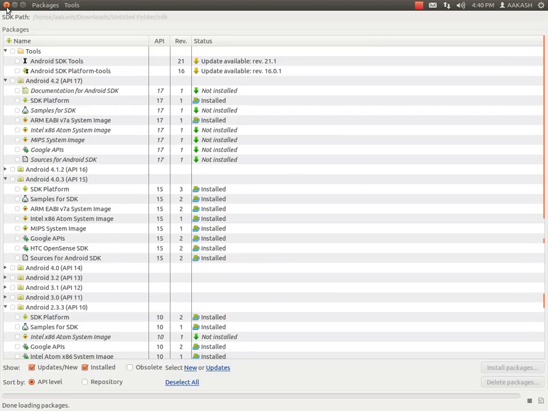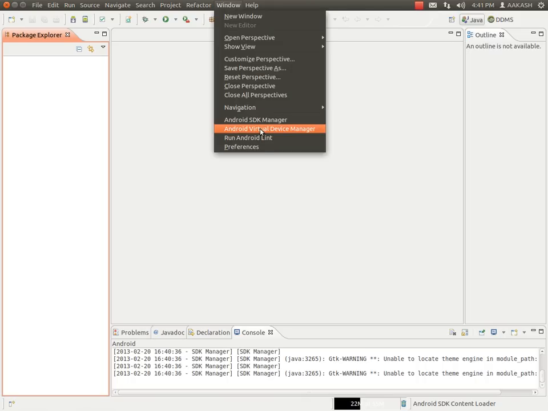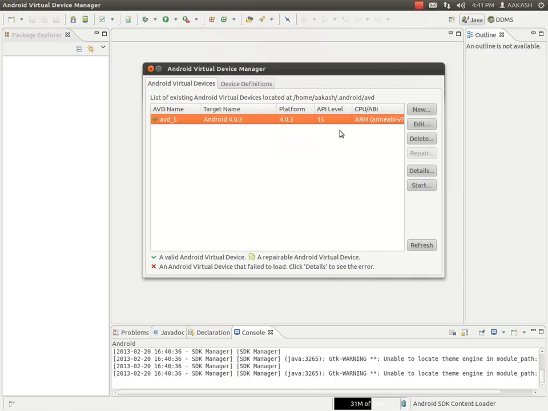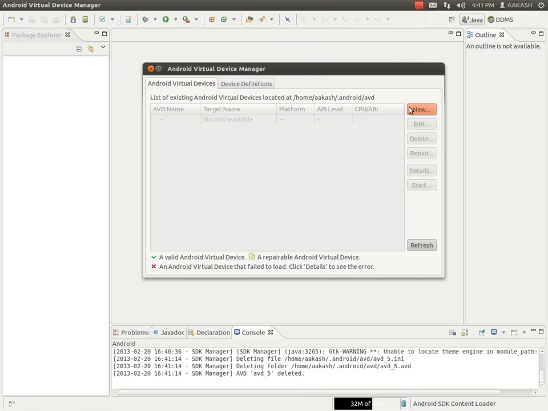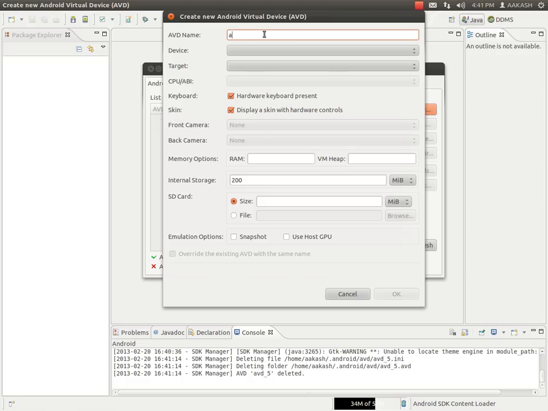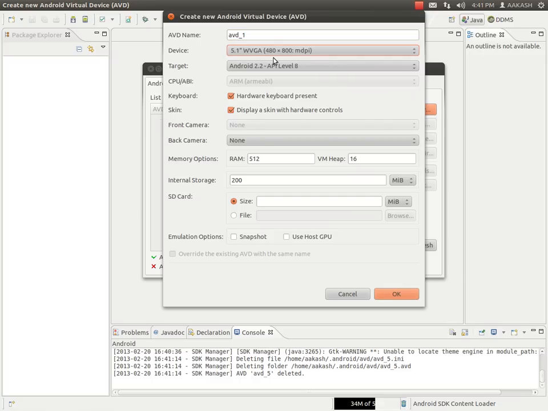Now after installing these versions, we have to create an AVD, that is an Android Virtual Device. For creating an AVD, we have to go to Window, then Android Virtual Device Manager. Delete this. Now click New to create a new AVD, that is AVD1. Then select your device. I'm using this device, 4x800, and the target.